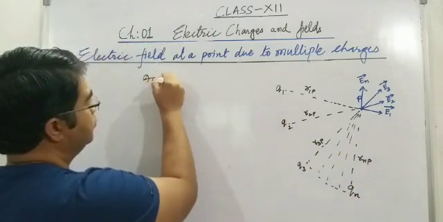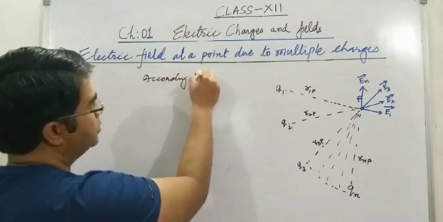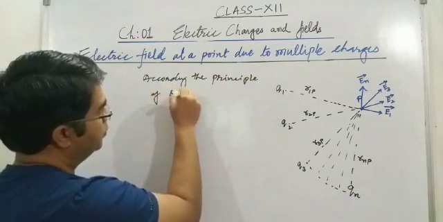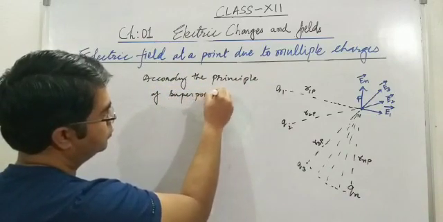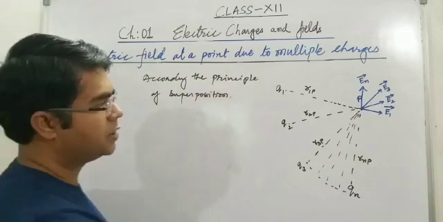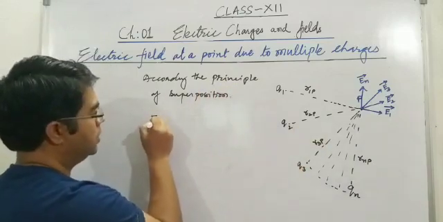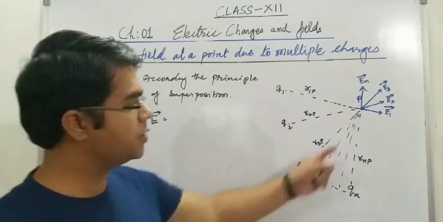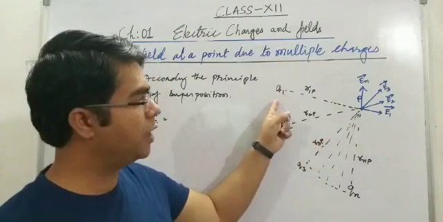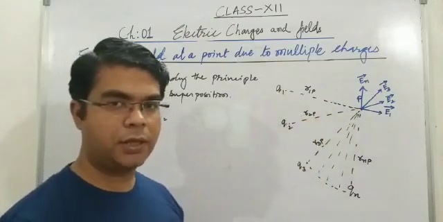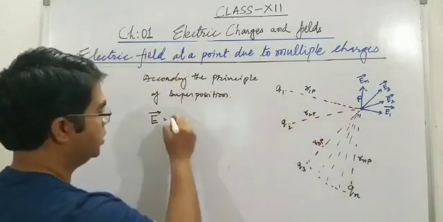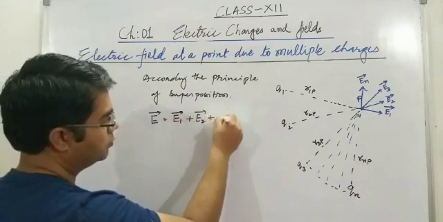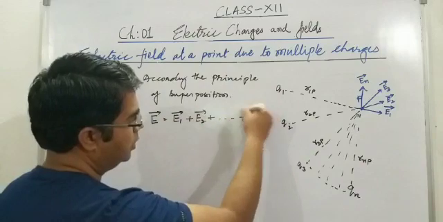Now according to the principle of superposition, the electric field at this point is given by vector E, this electric field, is equal to the vector sum of the electric fields produced by each charge individually at this point. That is, E is equal to E1 plus E2 plus up to En.